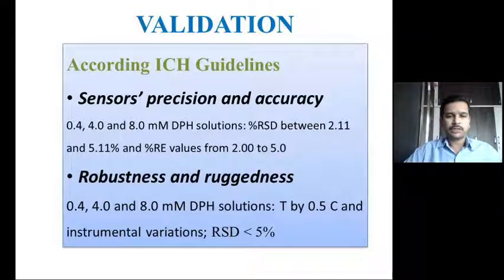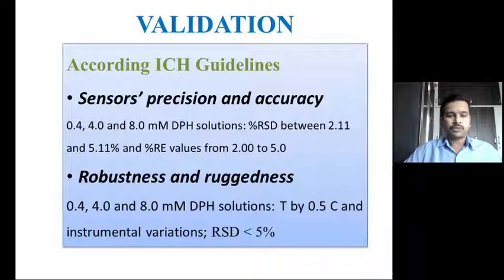The robustness was checked by varying the temperature in small increments, that is by 0.5 degrees Celsius. Usually the temperature maintained was 25 degrees Celsius. So the performance efficiency of the sensors was checked at 20, 25 and 30 degrees Celsius, and in those variations the RSD values were less than 5%.